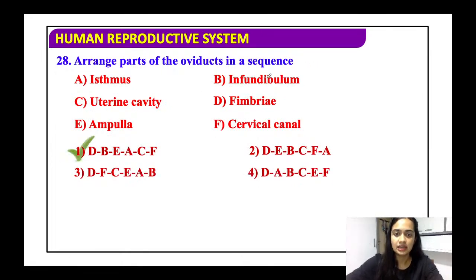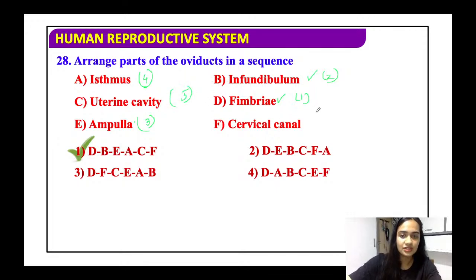So let us start. See, first you have the fimbriae, which will collect the ovum, and then it is moved to the broader part of it, that is the infundibulum. From the infundibulum, it will move through the ampulla. All right, so this is 1, 2, 3. From the ampulla, it will move through the last part of the oviduct, that is the isthmus. The isthmus will connect it to the uterine cavity, and the uterine cavity will connect it to the cervical canal.